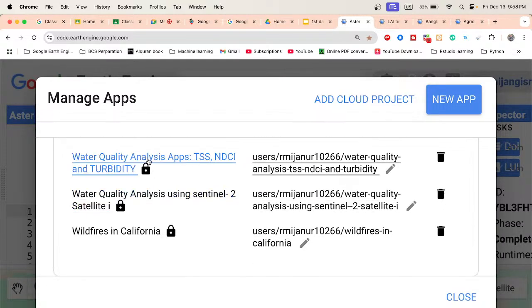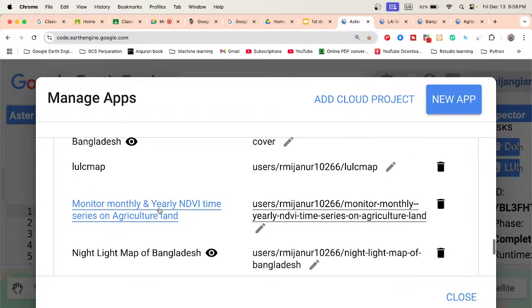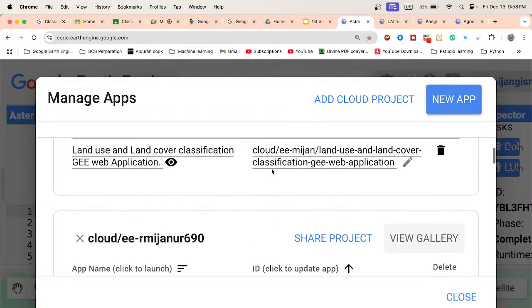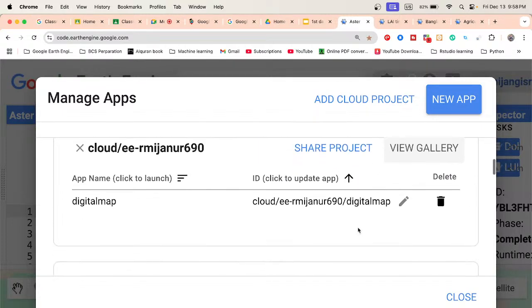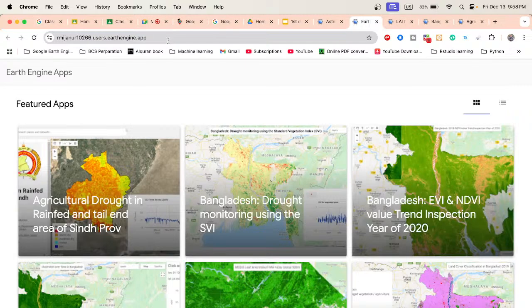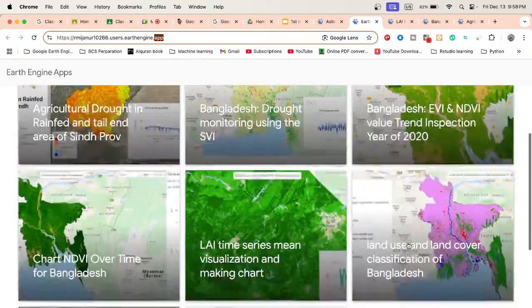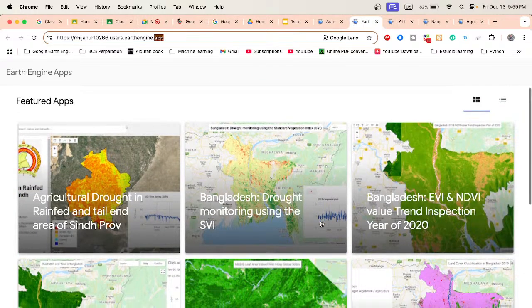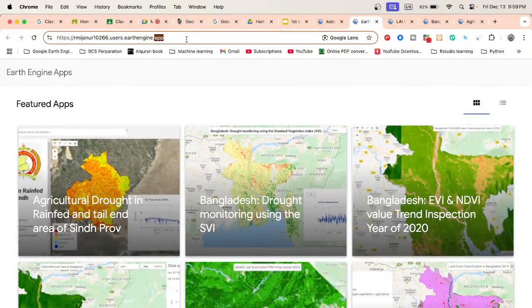Even commercial users can use this type of software, so anyone who needs this type of tool can easily access it. Some applications are also available publicly, and you can view the gallery. This is the gallery, where all the apps I developed are available for anyone to visit, for different purposes. And this is the link.